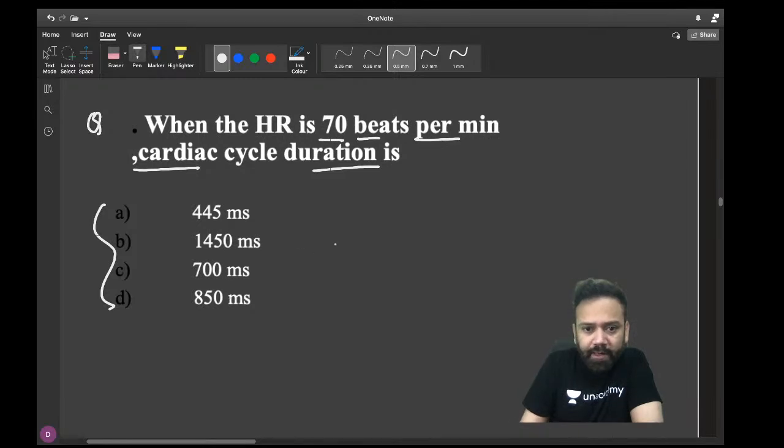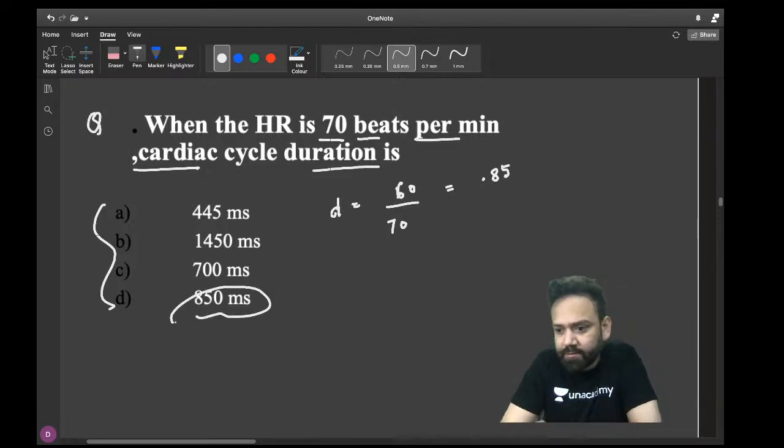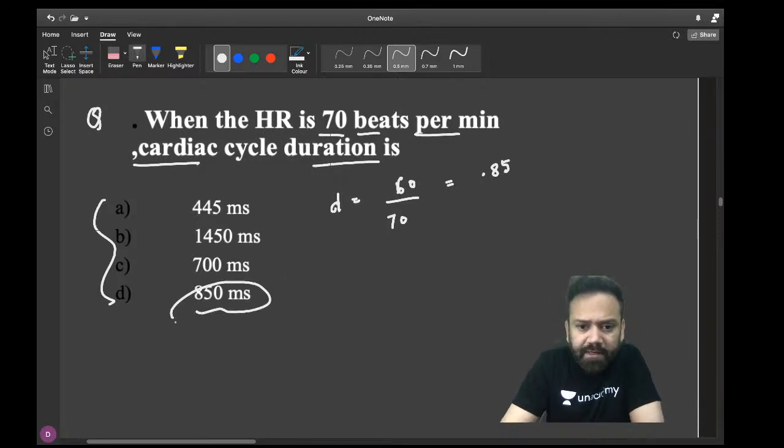Yes, Akshay Gupta, you are correct. So duration is of course equal to 1 upon heart rate. It is 70 per minute, so it will be 60 upon 70, which is normally around 0.850. So it becomes 850 millisecond. Yes, absolutely correct. So this was a very easy question.